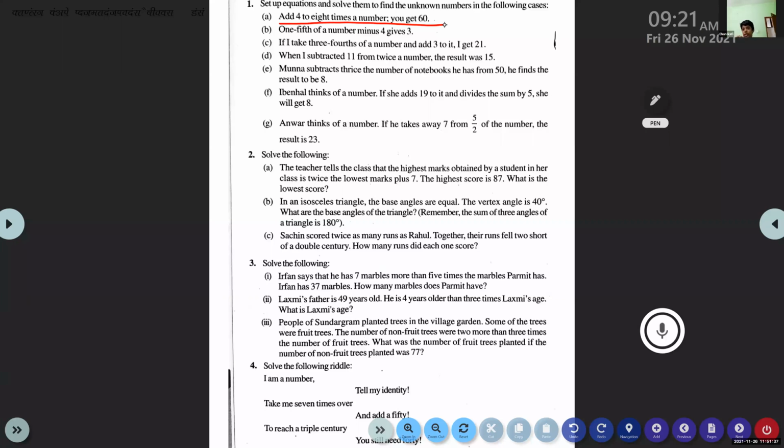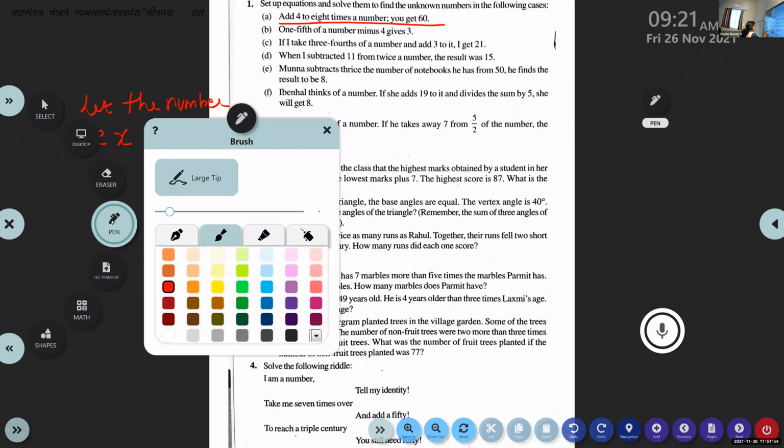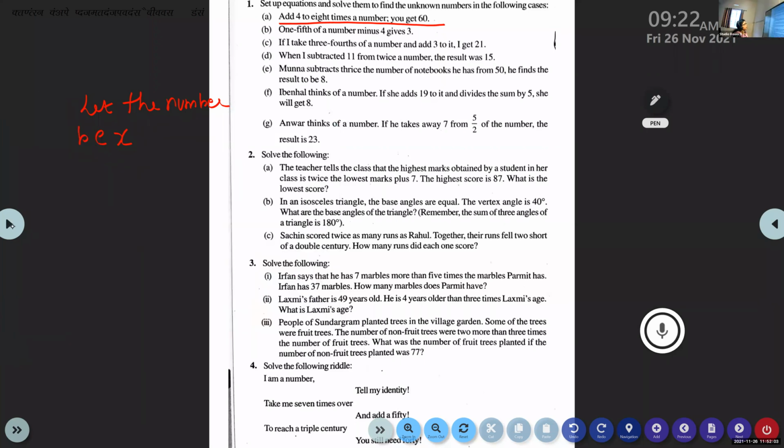X. Okay, so let the number be X. What is the equation? Tell me. What is the equation you are going to give? 4x plus 8 is equal to 60? Say once more. 4x plus 8 is equal to 60. You have to read it carefully. You have to read it properly.